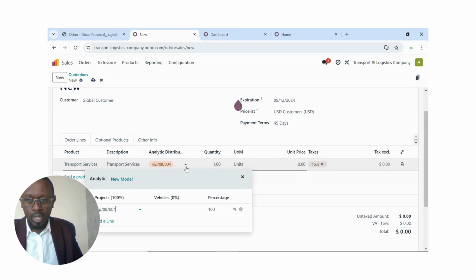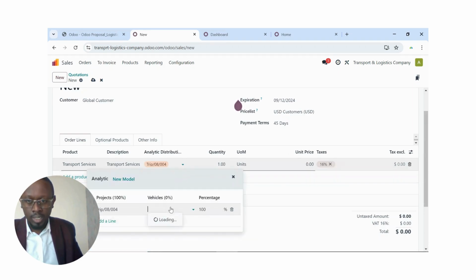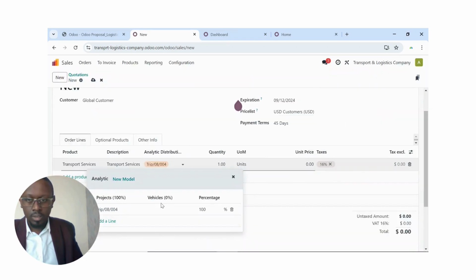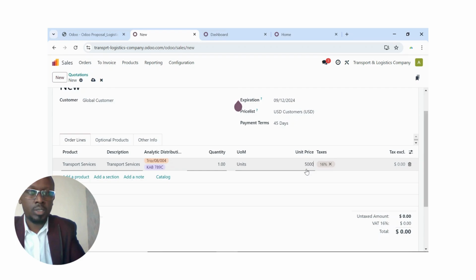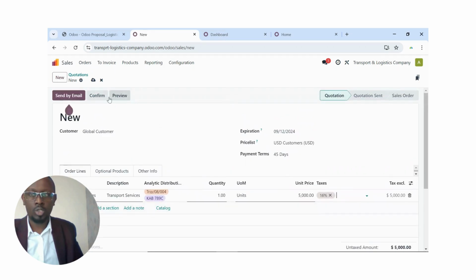And of course, I'm also able to tag the vehicle that is carrying the load. So let me tag KAB there. KAB right there. Of course, quantity is one. Then maybe I put there $5,000 like that. And then of course it will calculate your VAT. So that's a quotation creation.